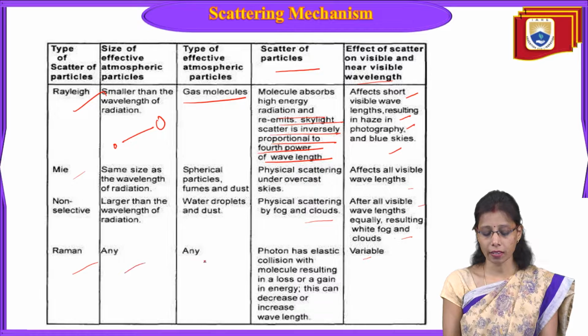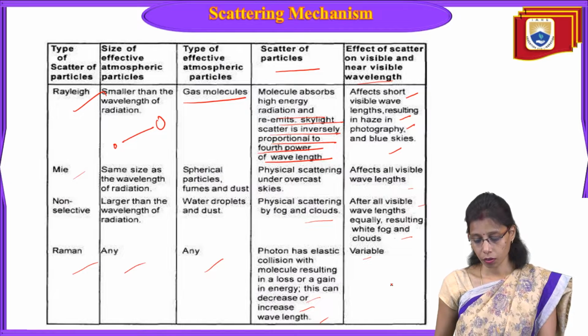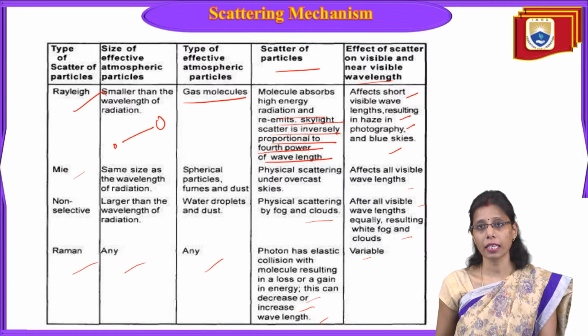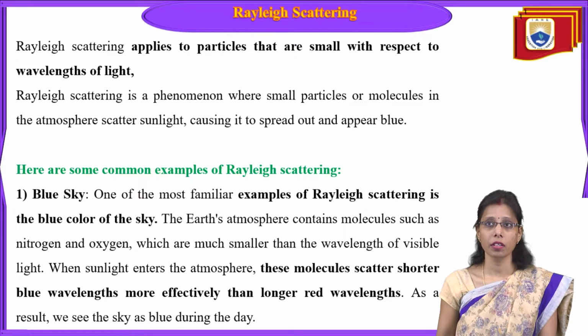Now Raman scattering involves photons in an inelastic collision with a molecule, resulting in loss or gain in energy. This can decrease or increase the wavelength. So this is about scattering overall: the size of the effective atmospheric particles, the type of effective atmospheric particles, the scatter of the particles, and the effect of the scatter on visible and near visible wavelength regions. Now one by one let us see what each is.